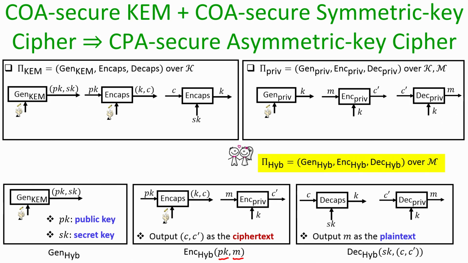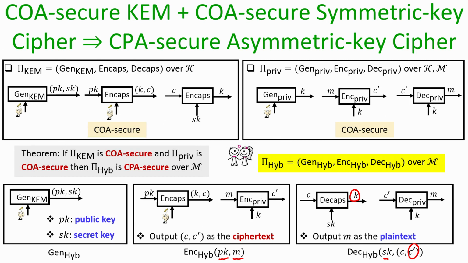And the decryption happens in the hybrid process analogously, namely if you have the secret key sk and the ciphertext c comma c', then you first decapsulate the encapsulation of the key and obtain the encapsulated key little k, and then using the key k you decrypt the c' component of the ciphertext by running the decryption algorithm of your symmetric key encryption process and output m as the plaintext.